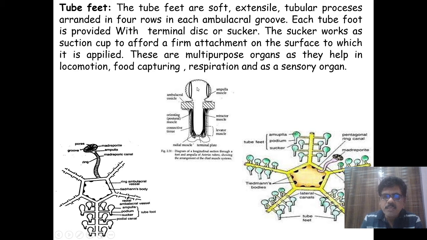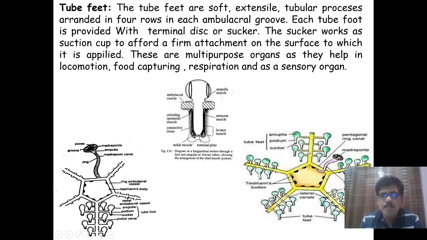The structure of the tube foot has the ampulla, podium and the sucker. The sucker works as a suction cup to afford a firm attachment on the surface to which it is applied. These are multi-purpose organs as they help in locomotion, food capture, respiration and act as sensory organs.